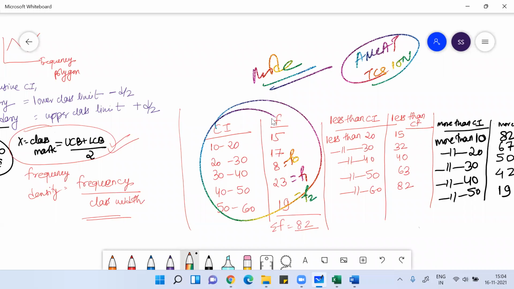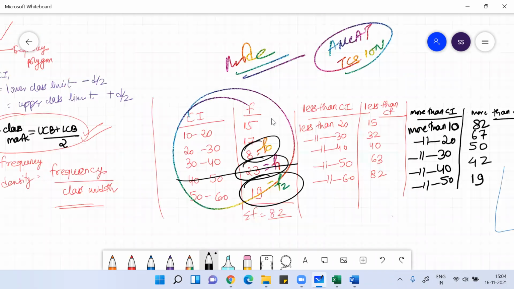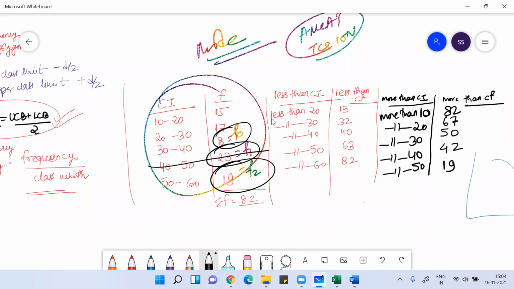Now coming back, someone asked me what F1, F2, F naught are. You see the class interval and frequency. The frequency which repeated the maximum is called F1. The one before that is called F naught, and the one after that is called F2. Mode is all about the value which repeats the maximum number of times. That is what we try to determine as mode.